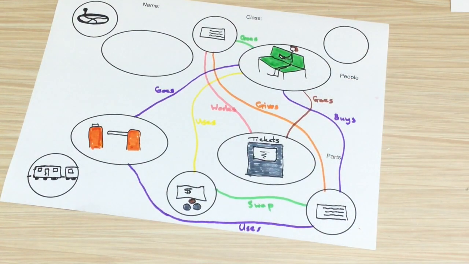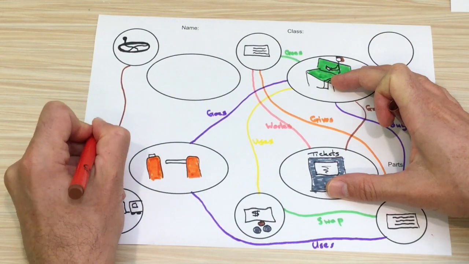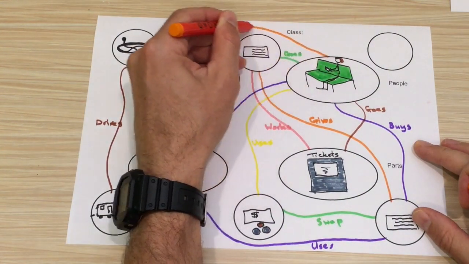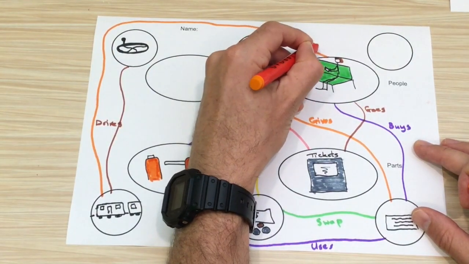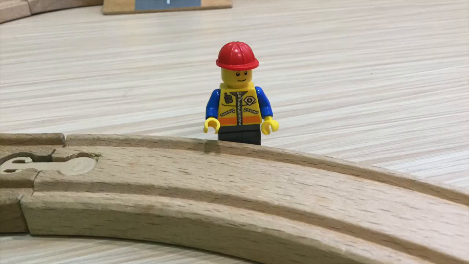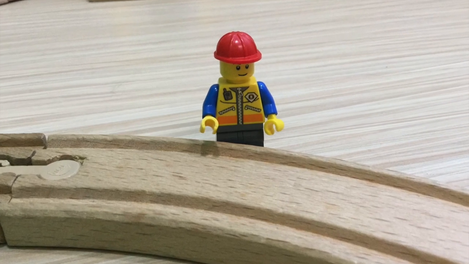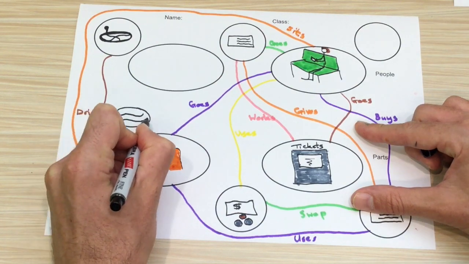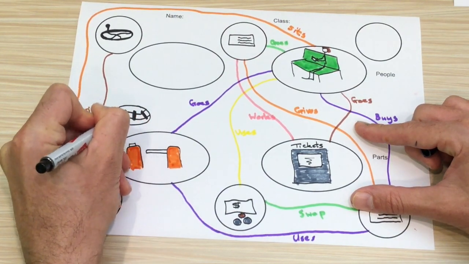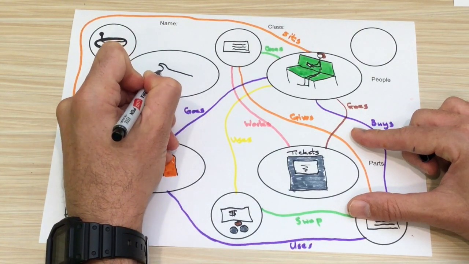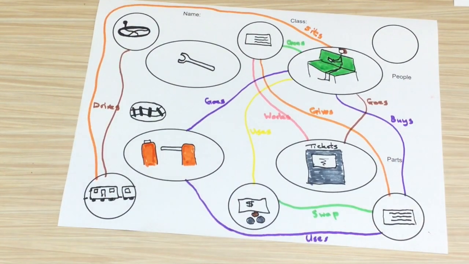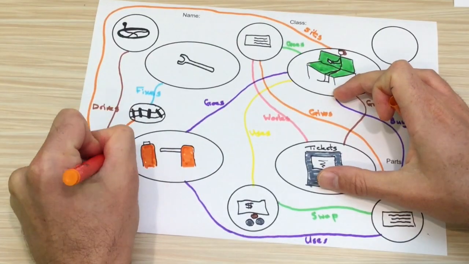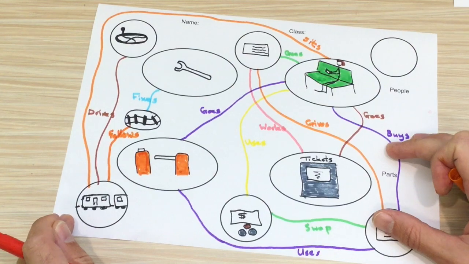So I've got driver and train, and there's definitely a connection between those two. And oh, the passenger goes on the train. We saw that there was a passenger, so let's make a connection between the passenger and the train. And who's this? Oh, this is an engineer. This is somebody who fixes things like the train track. And if you don't have space in parts, it's okay to draw more circles or more ovals. So let's add that track, and the engineer who uses a spanner to help fix things, let's make a connection between fixes the track and the train follows the track.